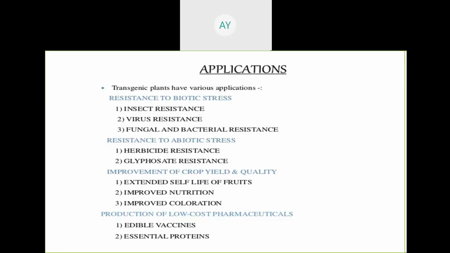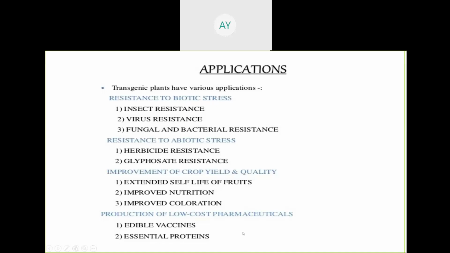Next is improvement of crop yield and quality, meaning you can increase the shelf life of fruits like the Flavr Savr variety of tomato. Improve the nutrition, vitamin A content, that is golden rice. Improved coloration, you can improve the color of the different vegetables just to attract the consumers. The next is edible vaccine, meaning if you are eating the transgenic crop that contains the antigen, and if you are eating a sufficient quantity, then there is no need of vaccine against the particular disease.